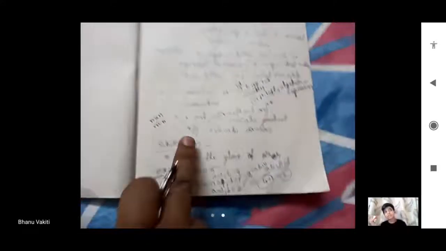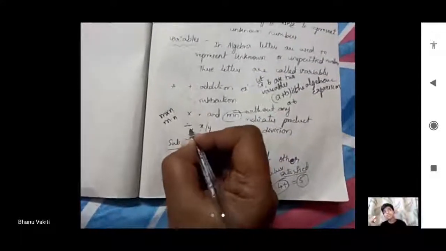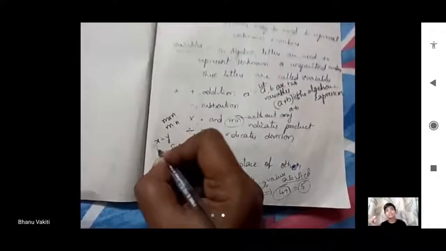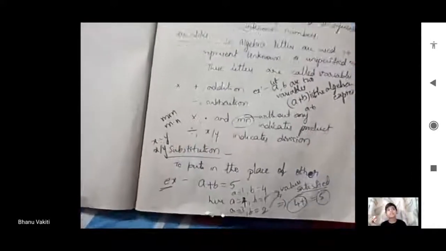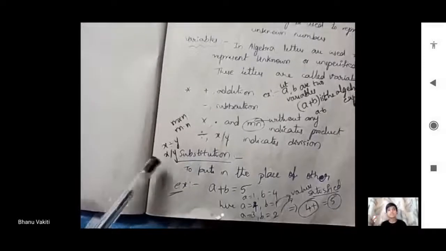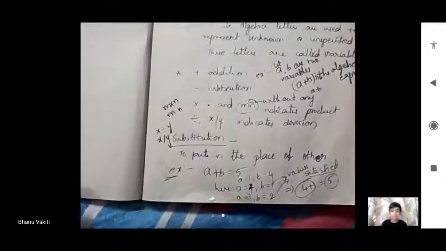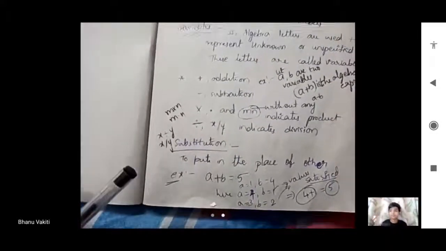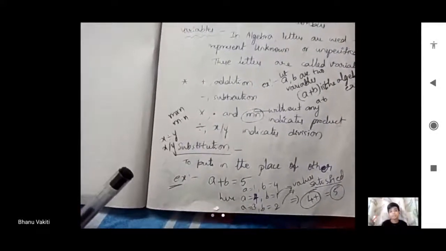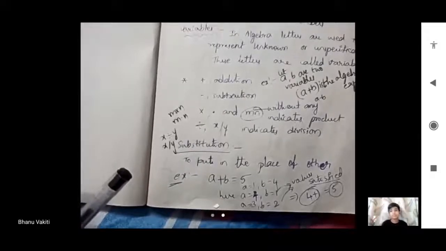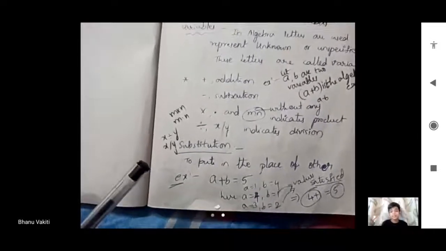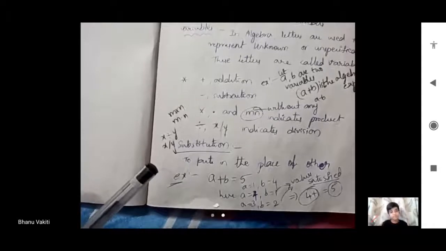And for division we can use the divided by symbol, x divided by y, or else x by y. In that manner we can write x by y for division. Here x is the dividend and y is the divisor.